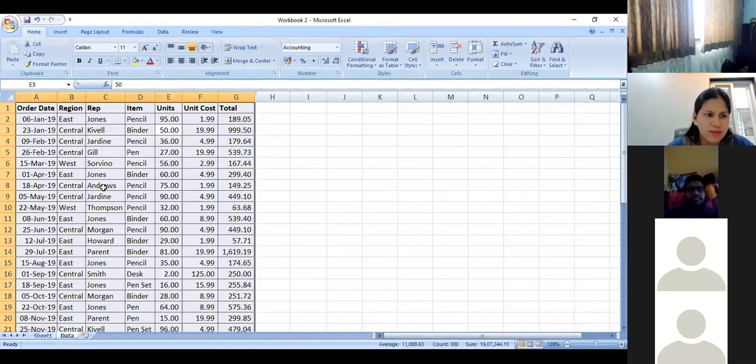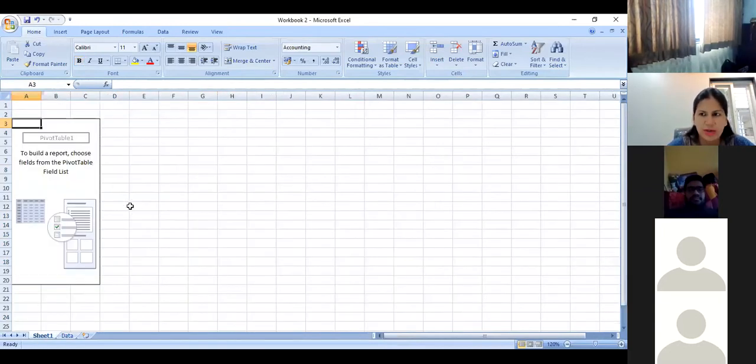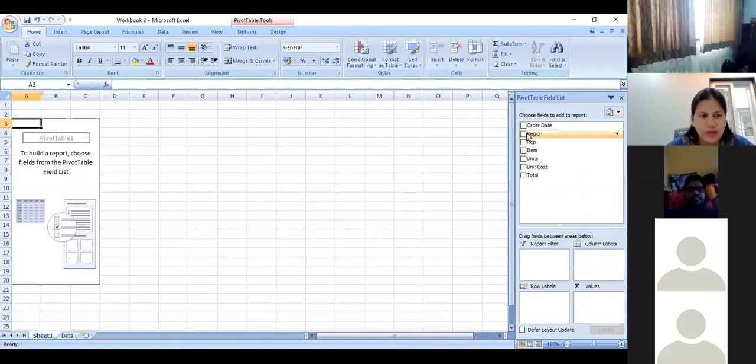So I have columns here which say order date, region, representative, item, units, unit cost, and the total cost. Now, when I move to pivot table, I have an option as to how I want my table to look. For example, I want to know in the specific region, what is the total value of the items sold. I move here, I have fields to be selected.